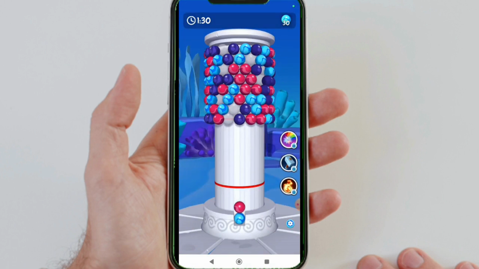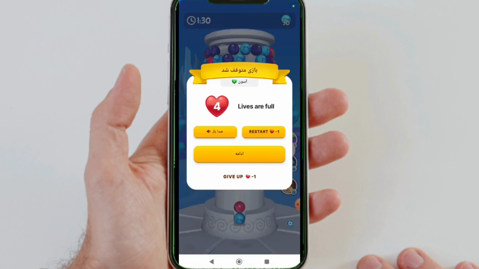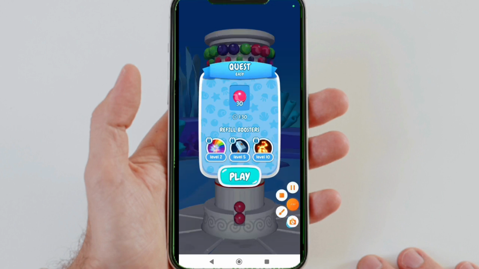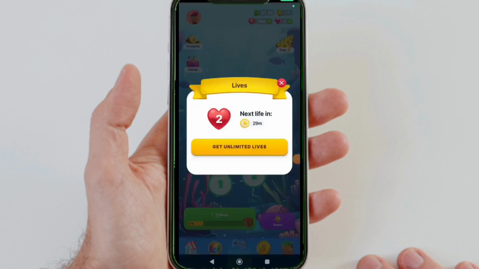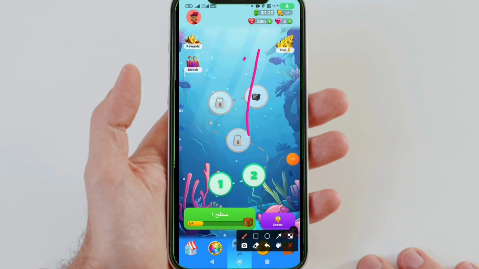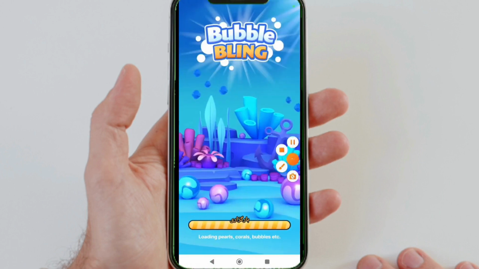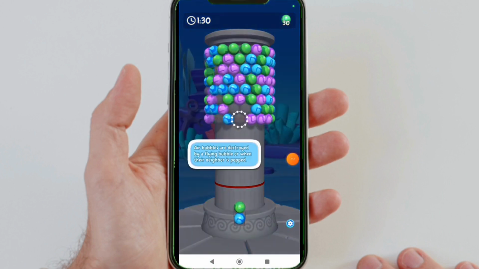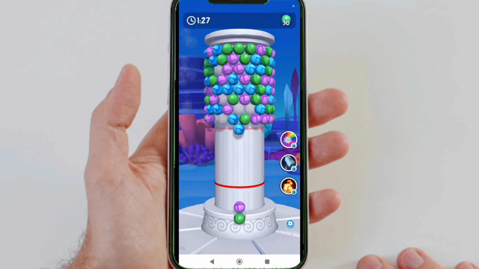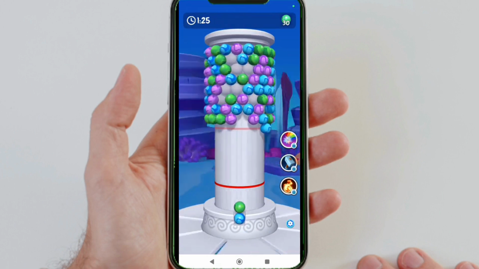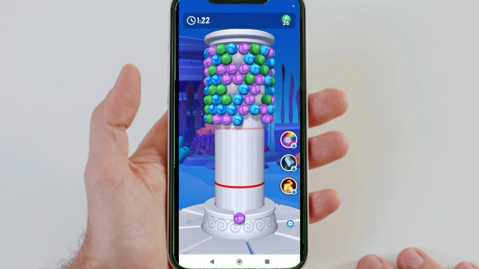I will continue the game in front of you guys to teach you how you can use these hearts, which you receive one every half hour, to earn much more income. Every half hour you receive 1 heart. If you encounter a problem in the game, you use your hearts and can extend the game by giving 1 heart each time. See, now I'm using the balls at the bottom to target the balls at the top.